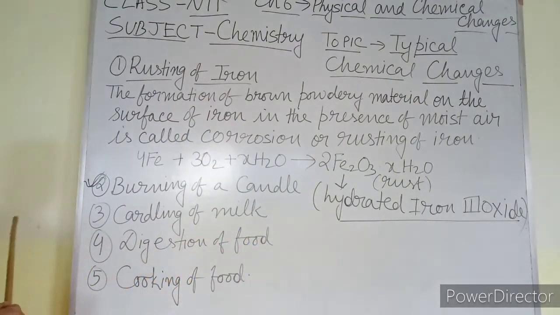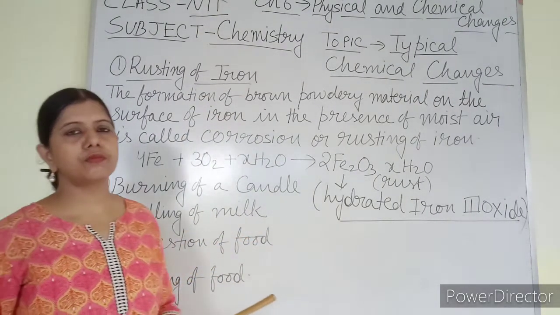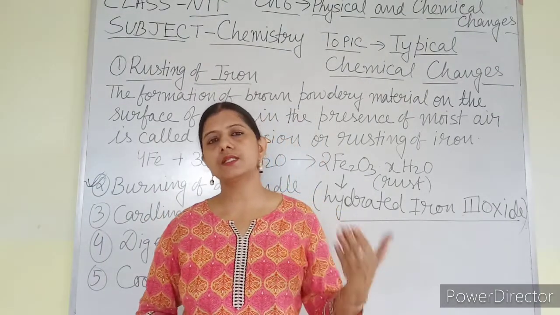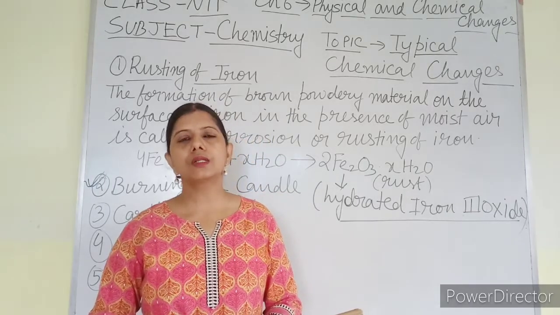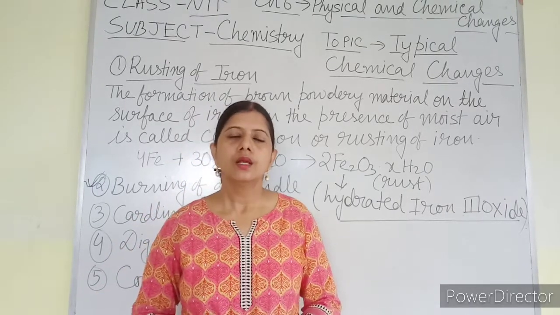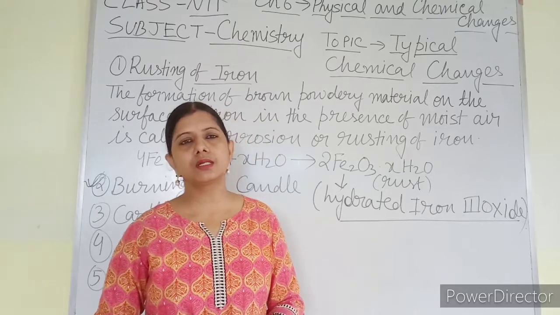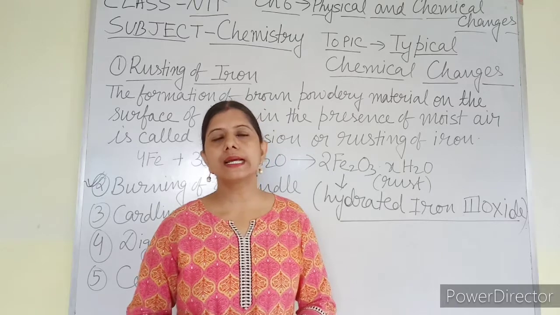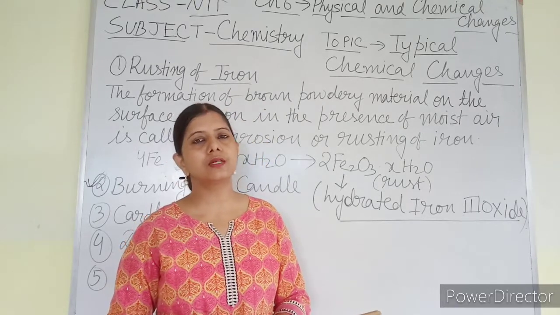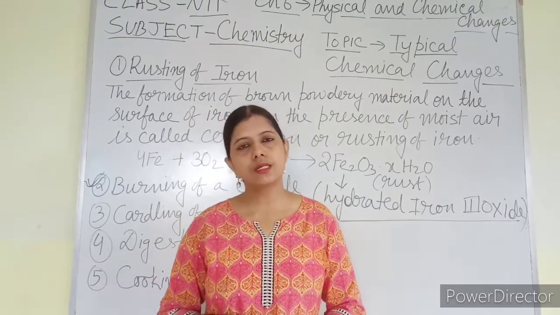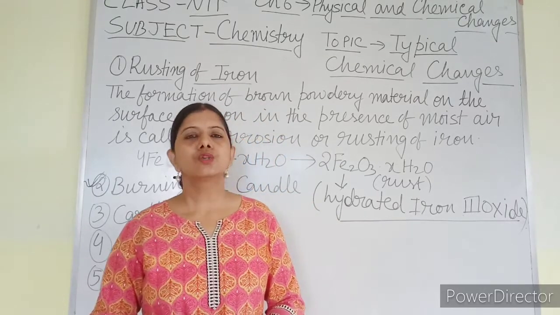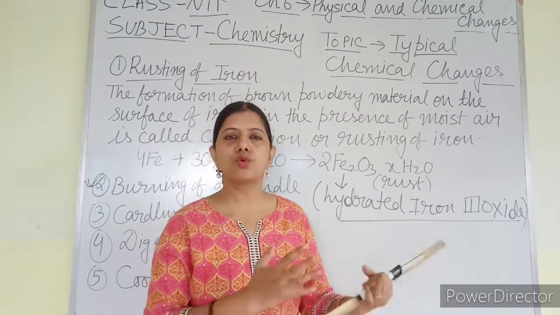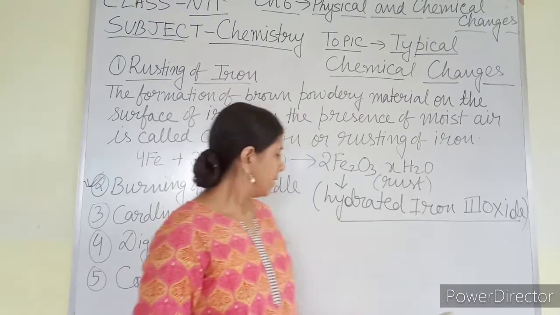Third one is curdling of milk. That means conversion of milk into curd. You might have seen that certain specific conditions are required for the conversion of milk into curd, because chemical changes are associated with having some particular condition. Once the curd has been formed, it cannot be converted into milk again. So it is a chemical change, because a totally new substance with new chemical properties and new composition has been formed.